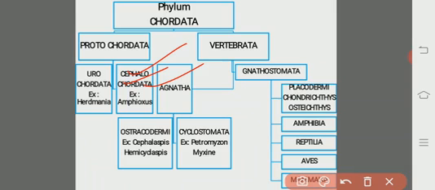These are organisms which look like fishes. The body of the Amphioxus looks like a fish, and it has a transparent body.